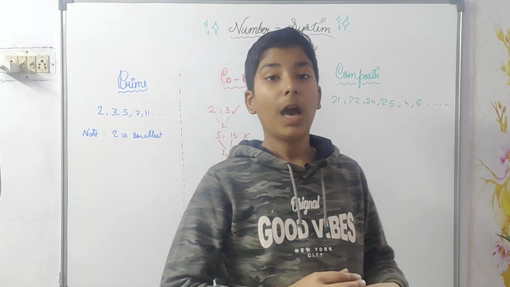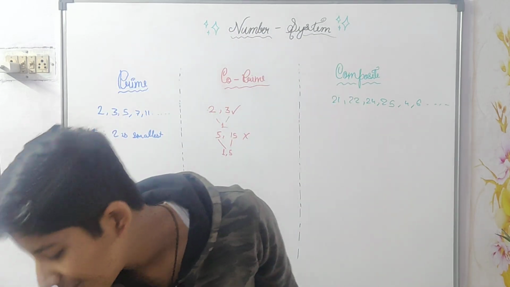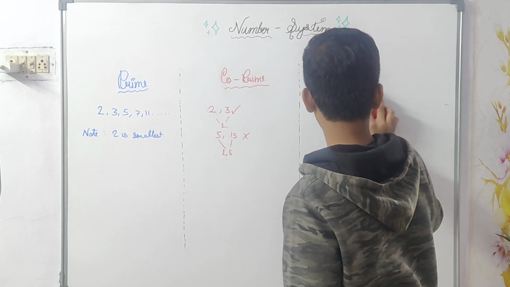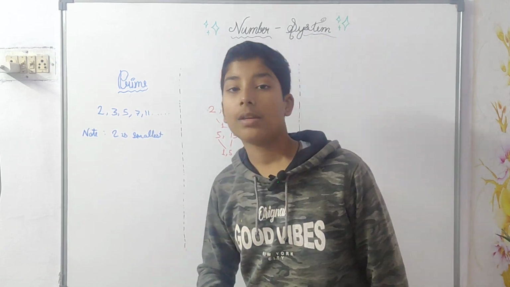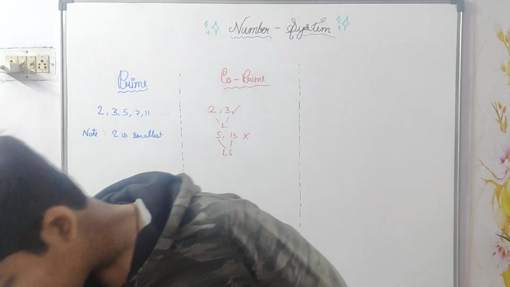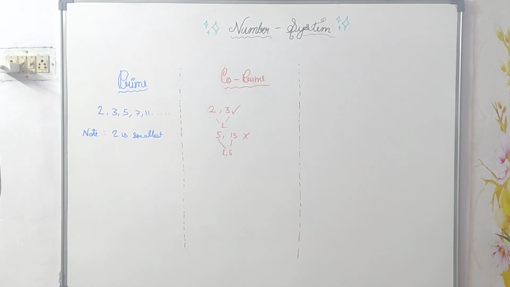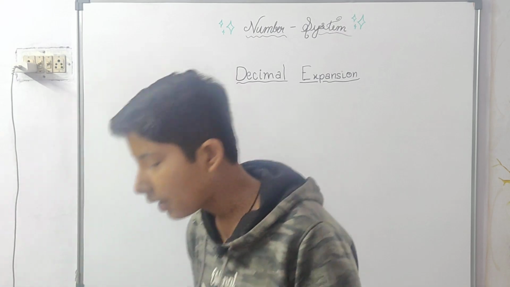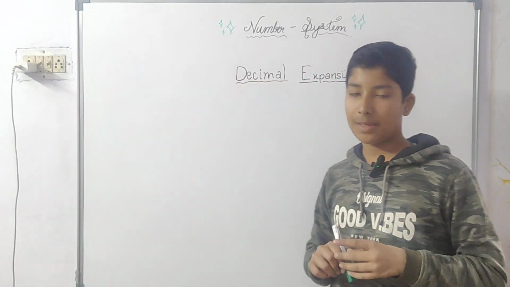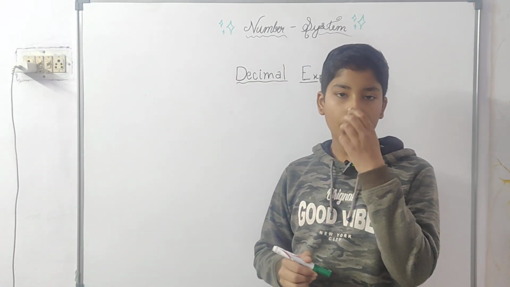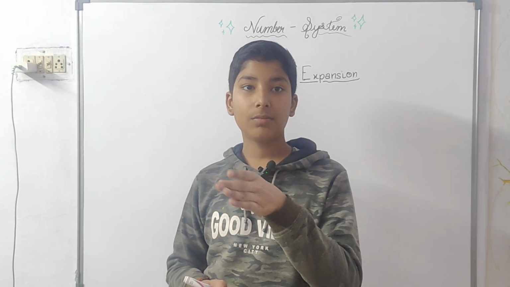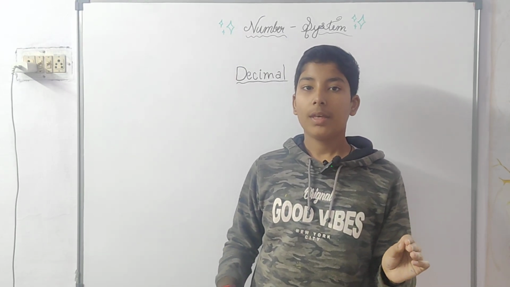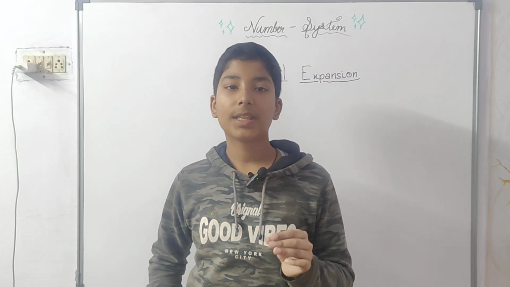Okay, now I will tell you one more concept of these numbers, which lies between rational numbers and irrational numbers. Friends, this is decimal expansion, which means if any rational number or irrational number is written in decimal, what are their properties?